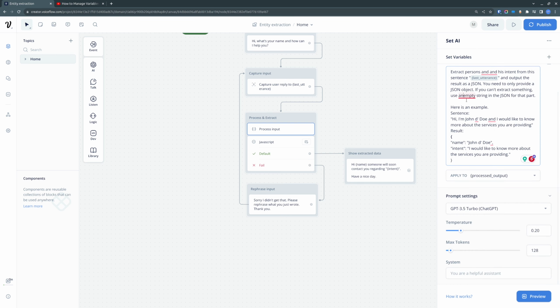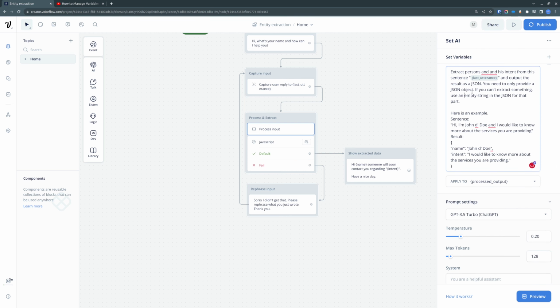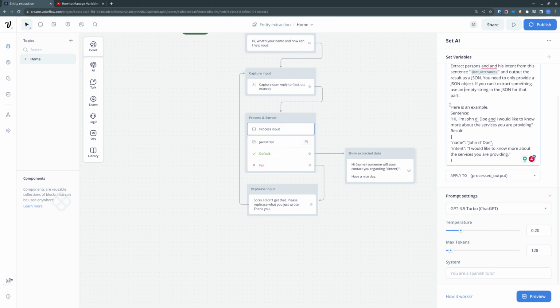And if it is unable to extract anything or some part of it, it should use an empty string for that part. And here we give even an example for it, like what we expect our customer to provide and what kind of a result we expect for it to give us.